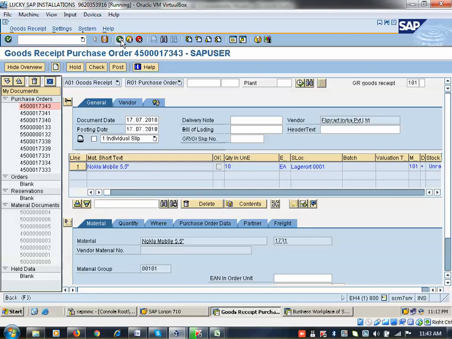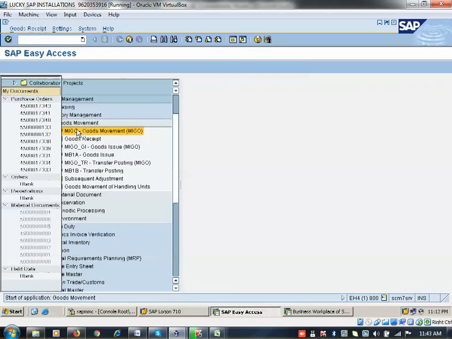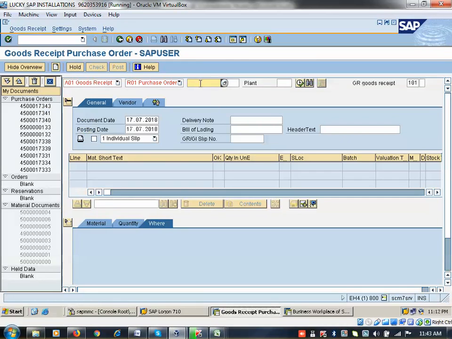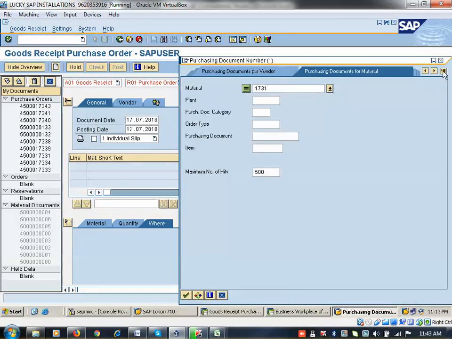Okay, I will come back here. So go to MIGO. Here you have any doubt? MIGO. Then you have to enter the PO number if you know the PO number. If you don't know the PO number, you can go to wildcard search. Here you can search the PO based on the material. Click on execute, click on enter here.